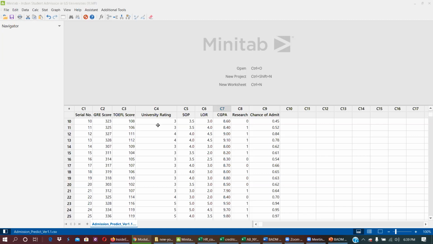Here university rating is given on 1 to 5: 5-star university, 4-star university, 3-star university. Like Harvard University is 4-star, 5-star. Oxford is 5-star, Cambridge is 5-star, Stanford is 5-star, MIT is 5-star. Some are 3-star, some are 4-star, some are 1-star. So what will you say about university rating? Exactly, this is interval because